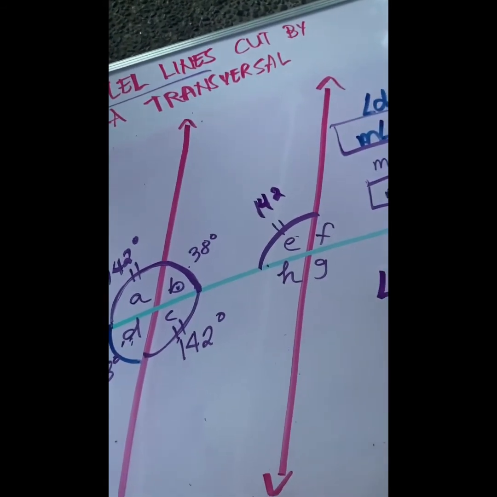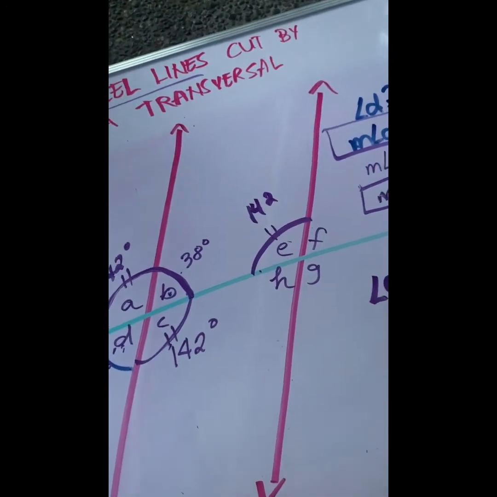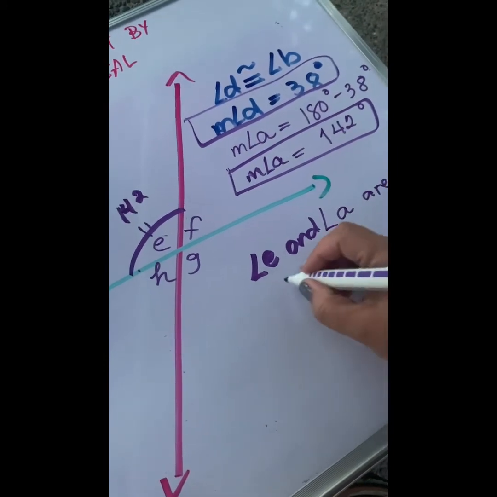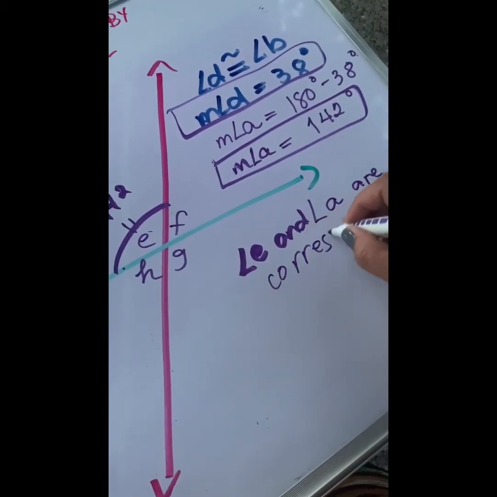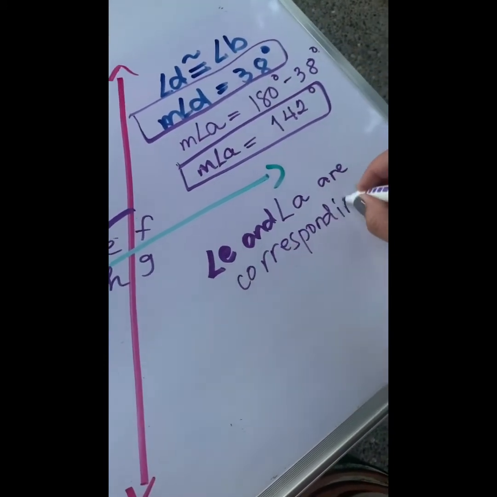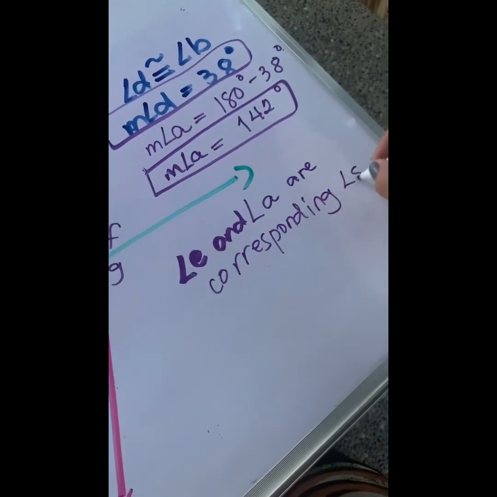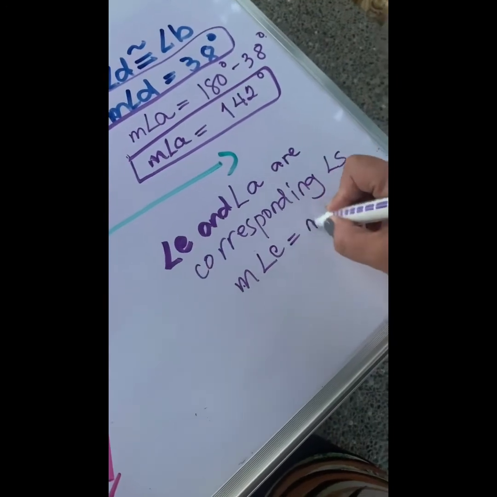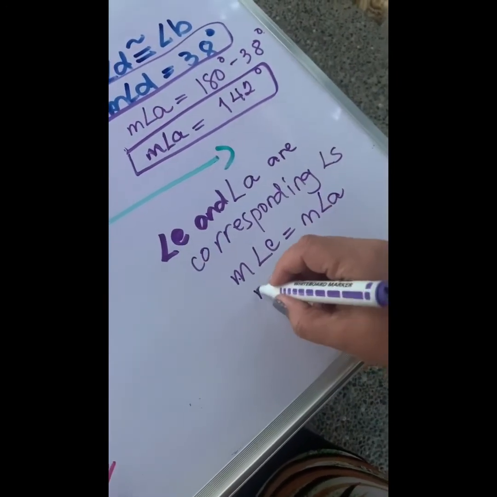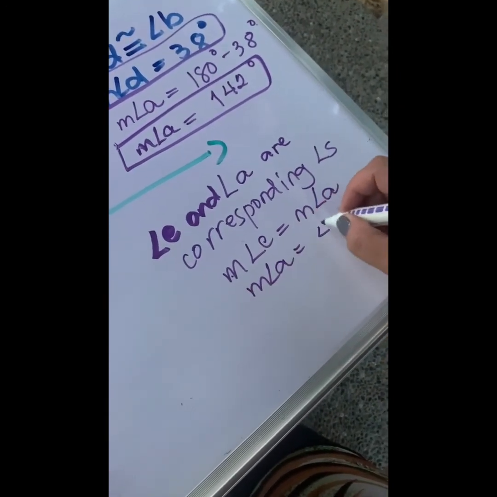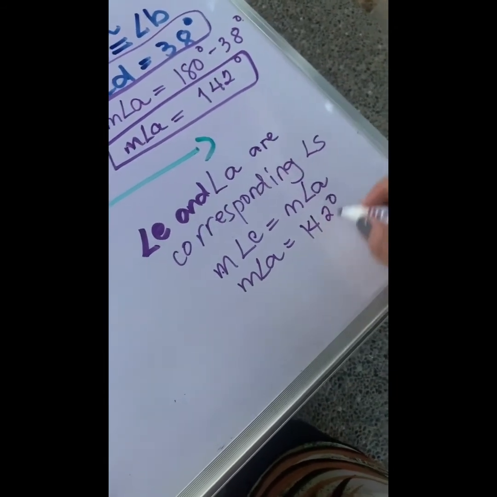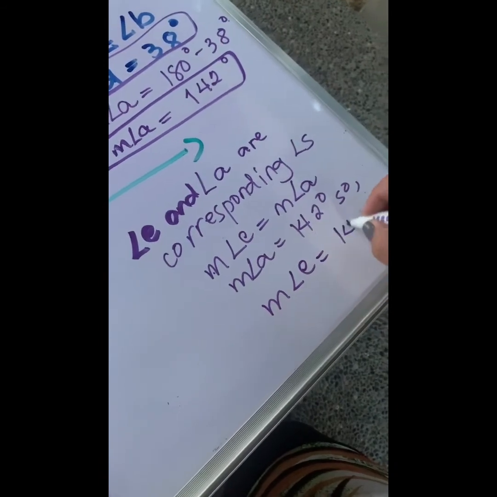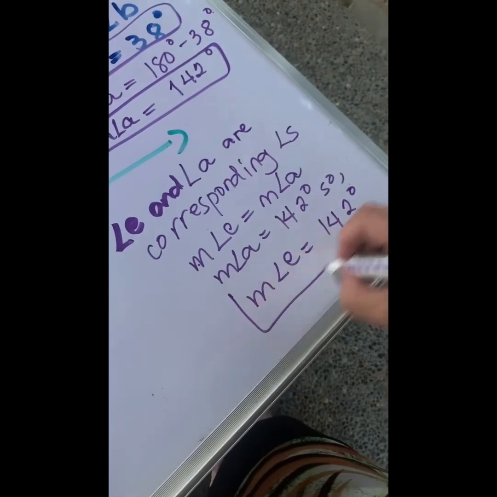Angle E and angle A are corresponding angles. So they are equal. Measure angle E is equal to measure angle A. And measure angle A is equal to 142 degrees. So measure angle E is equal to 142 degrees.